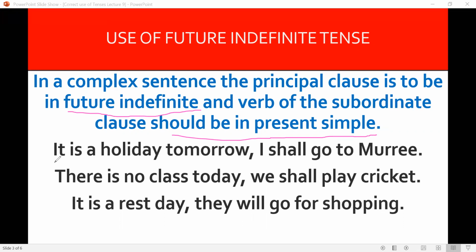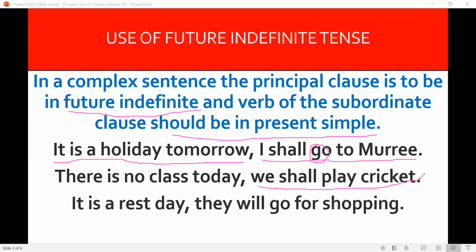Don't confuse the first one as a principal clause. Principal clause is a clause where the main action has been given. I shall go to Murray. This is the main action and having a main verb. There is no class today. We shall play cricket. This is the principal clause.